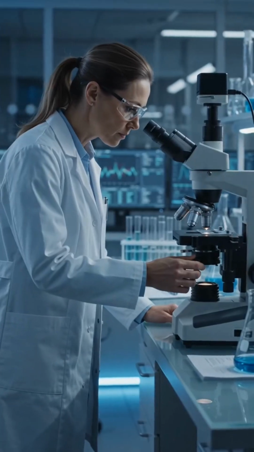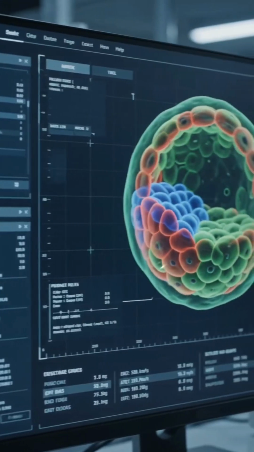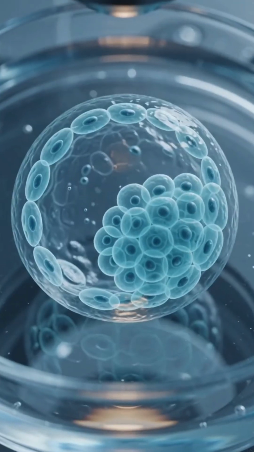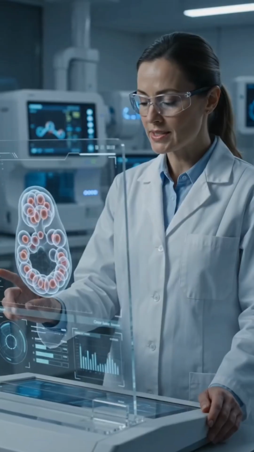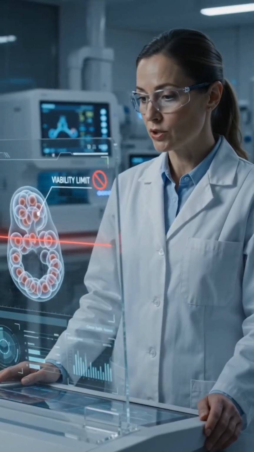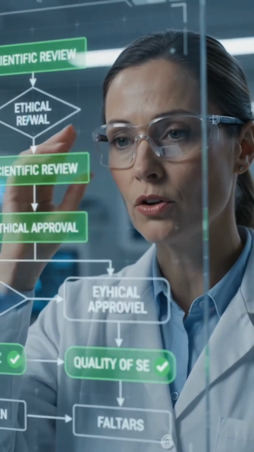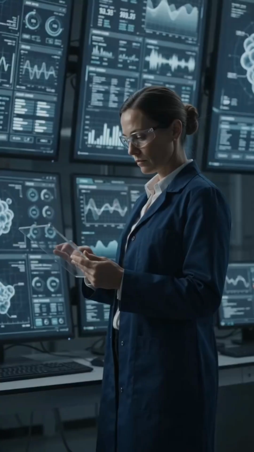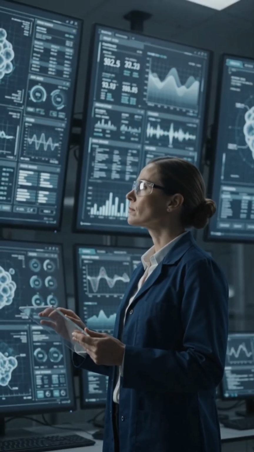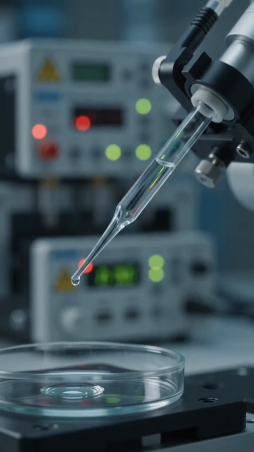These models mimic early human life, blurring the lines of bioethics. Where does potentiality begin? In April 2025, the ISSCR issued updated guidelines. They address stem cell-based embryo models. Key rules prohibit ectogenesis and mandate strict ethical oversight. These models must never be transplanted. They may acquire moral status, necessitating a shift in governance.